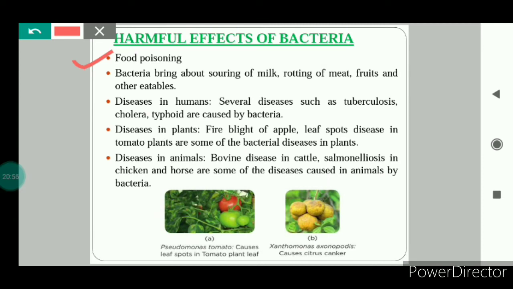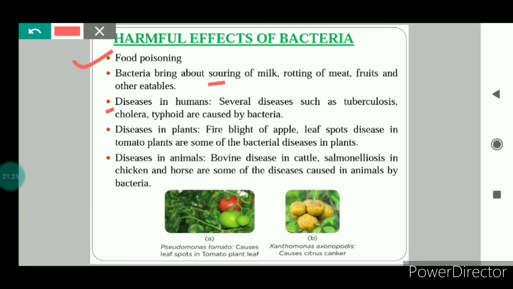Bacteria that grow on our food sometimes produce toxic substances. They release the toxic substances in the food, because of which the food gets spoiled. And if we eat such contaminated or spoiled food, then it can result in diseases. Next, bacteria can also result in the souring of milk, rotting of meat, fruits and other eatables and spoil them.